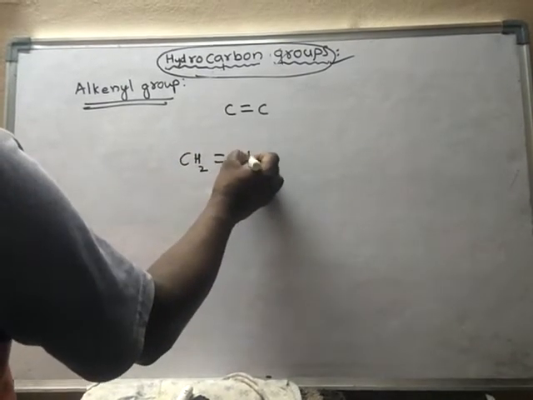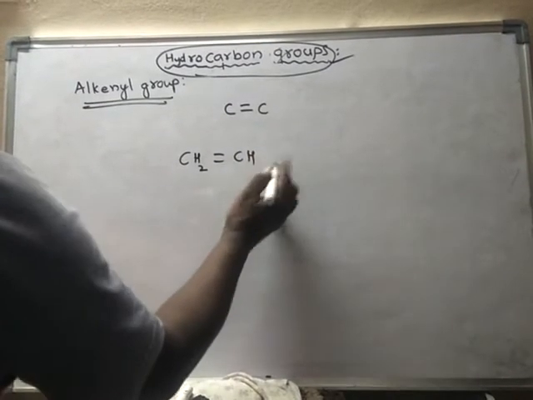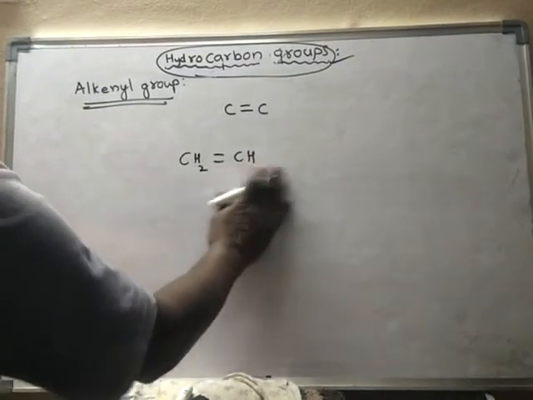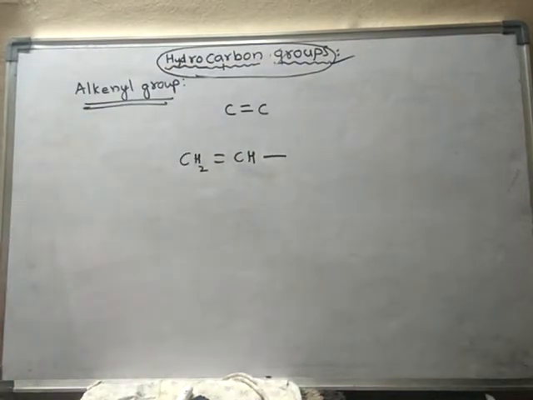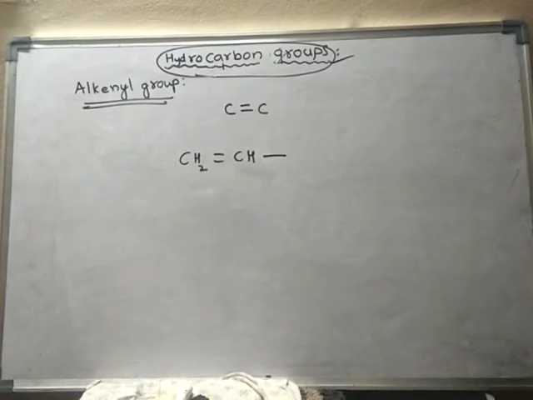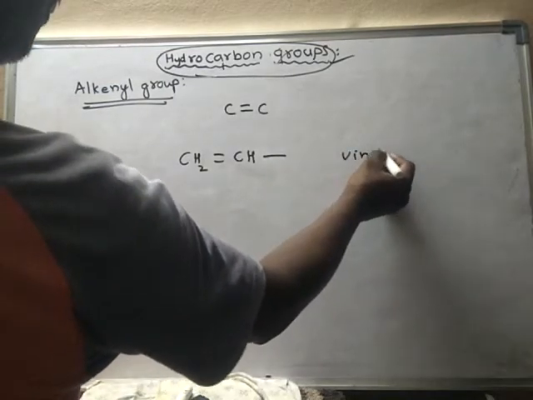CH2 double bond CH, and this bond is empty. Actually, it should be like this. When one hydrogen is removed, then it is said to be hydrocarbon group. What is hydrocarbon group? If you remove at least one hydrogen from hydrocarbon, then the resultant group is said to be hydrocarbon group. Okay. So this group is called as vinyl group.